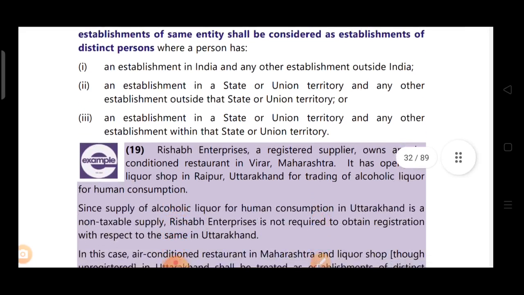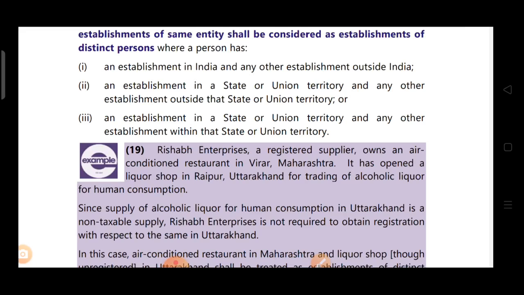Now, example 19. Rishabh Enterprises, a registered supplier, owns an air-conditioned restaurant in Virar, Maharashtra. It has opened a liquor shop in Raipur, Uttarakhand for trading of alcoholic liquor for human consumption. Okay, he is a registered supplier. He owns a restaurant in Virar, Maharashtra, and he opened a liquor shop in Raipur, Uttarakhand.